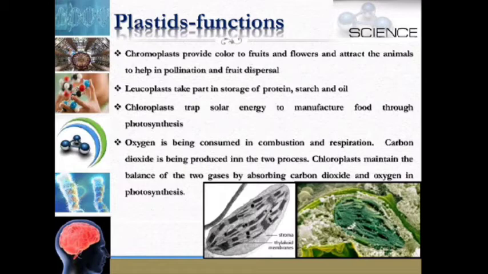Oxygen is being consumed in combustion and respiration. Carbon dioxide is being produced in these two processes. Chloroplasts maintain the balance of the two gases by absorbing carbon dioxide and releasing oxygen in photosynthesis.